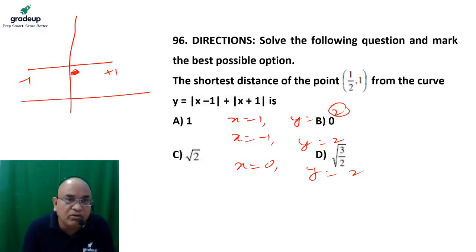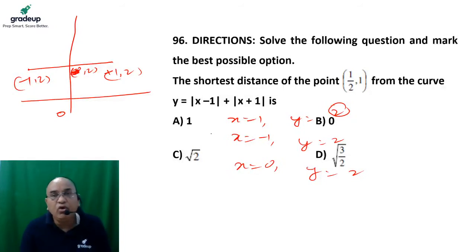Here I am talking about O, so this is the origin. From -1 to 1, the value of this function remains 2. So this is nothing but -1 comma 2, this is 1 comma 2, and this is 0 comma 2. Okay. There is a point, let's say this is the point whose coordinates are 1/2 comma 1.